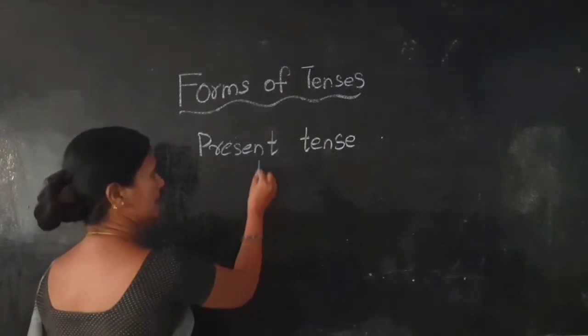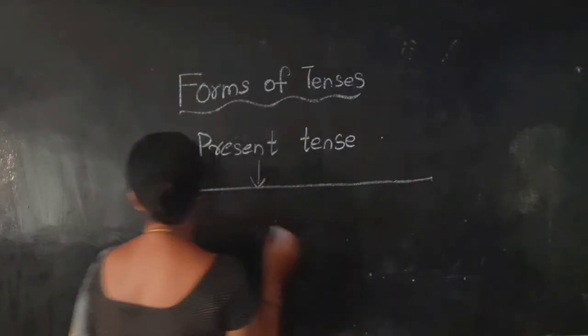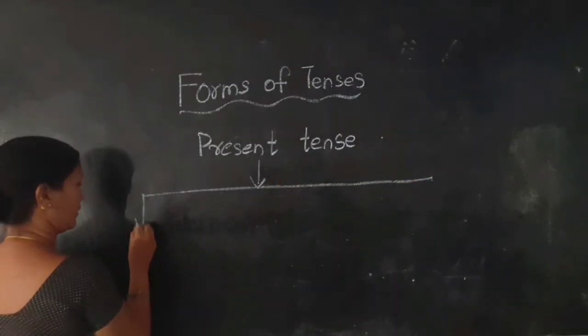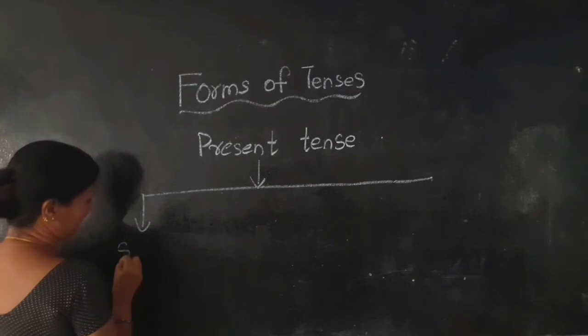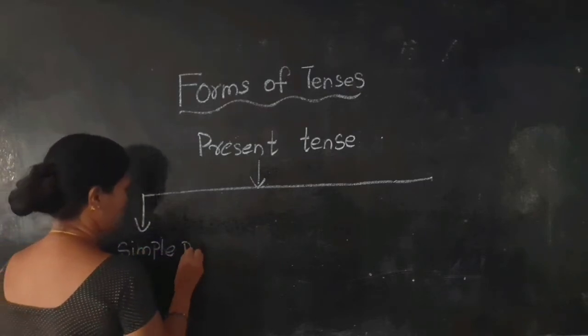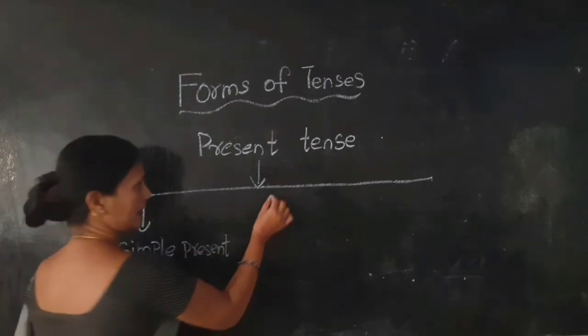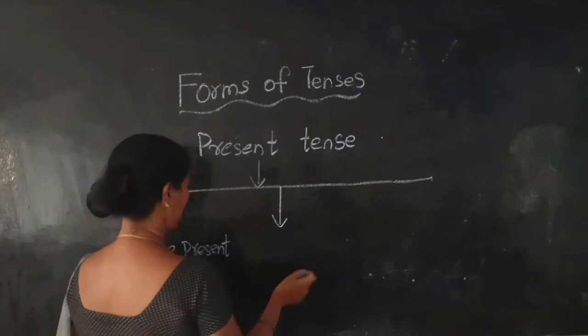In present tense there are four parts. First one is simple present. Second one, present continuous.